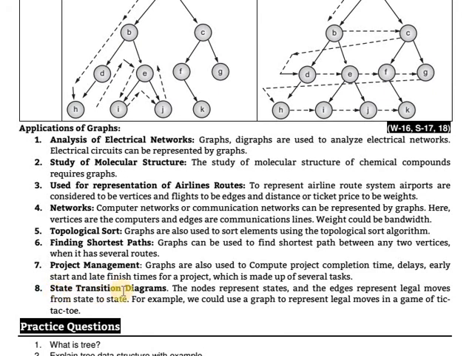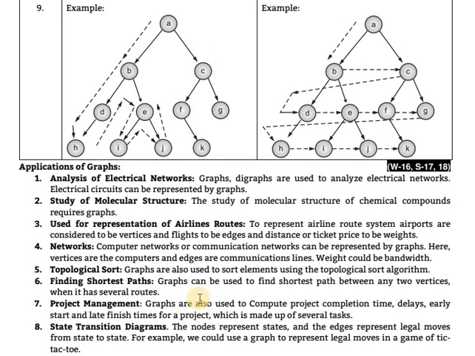Next application, state transition diagram. The nodes represent the states and the edges represent the legal moves from state to state. For example, in game theory, we could use a graph to represent the legal moves in a game of tic-tac-toe. These are examples of state transition diagrams, and they also use the graph concept. Here you complete your points, and also here you complete your syllabus for the course or unit.